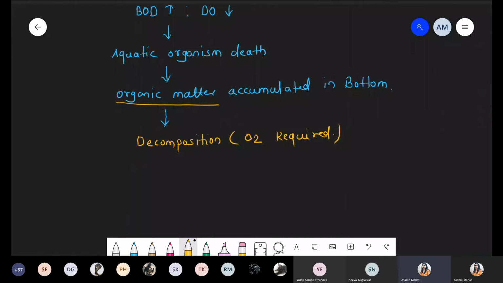But now what happened? We already discussed this point. If the dissolved oxygen concentration is less than 4 mg per liter, can you tell me such a lake is called as what? If the dissolved oxygen concentration is less than 4 mg per liter, then definitely, yes Sahil, these are the most polluted water bodies. So if such a scenario is there, we can say that these are mostly polluted water bodies.